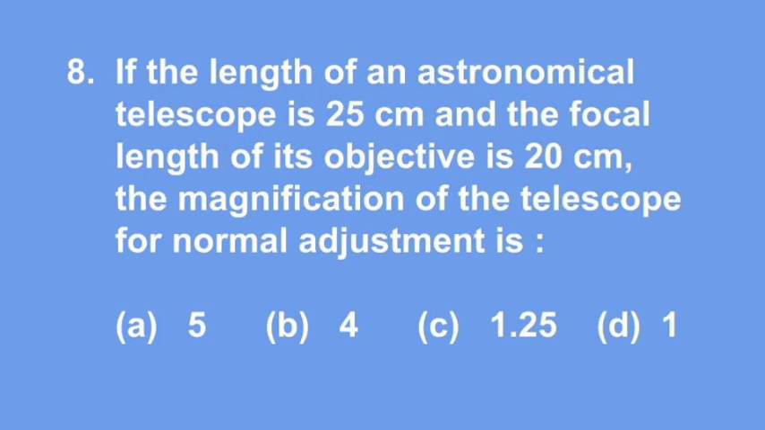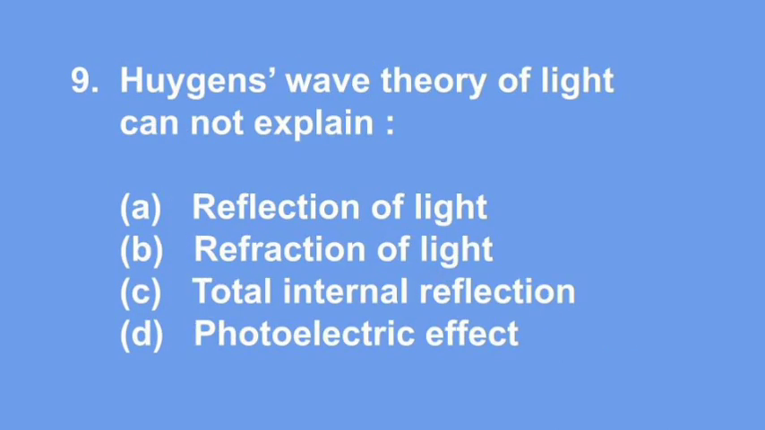The correct answer of question number 8 is option B, that is 4. Here again, you have to use the relation L is equal to FO plus FE. So that FE is equal to L minus FO, which is equal to 25 centimeter minus 20 centimeter equal to 5 centimeter. And then magnification M in normal adjustment is equal to FO by minus FE. Here negative sign simply indicates the formation of real image. So M is equal to 20 by 5 is equal to 4.